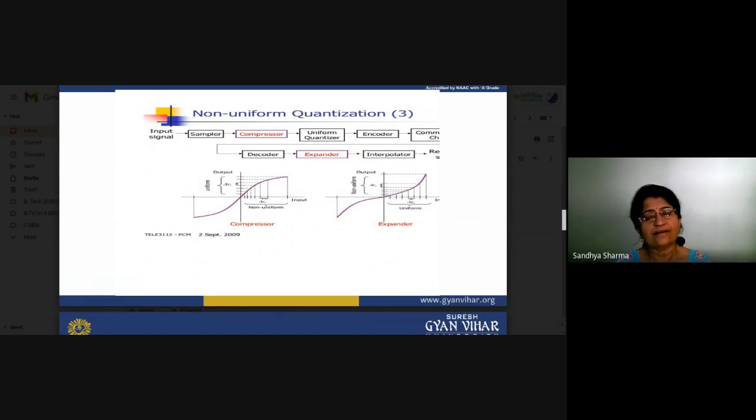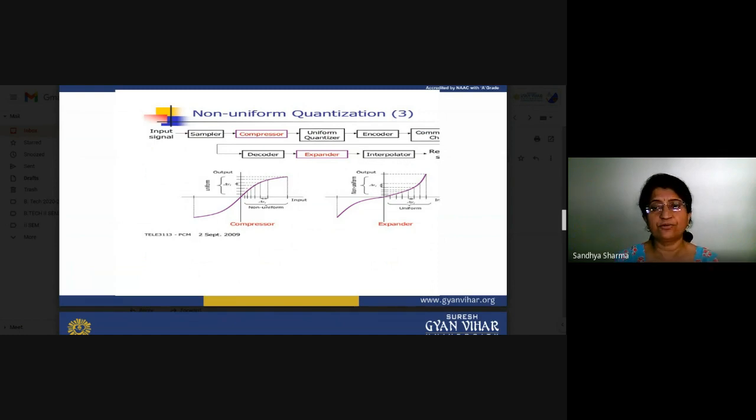Okay, so at the transmitter section, first of all you compress your signals and then you transmit, and in the receiver section there is an expander. Whatever type of compression is done in your signals, that type of expansion will be done in your signal. So that is the basic part in which we discuss the non-uniform quantization.